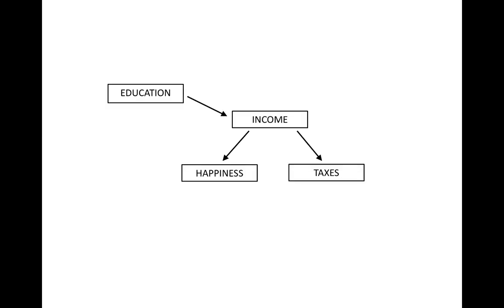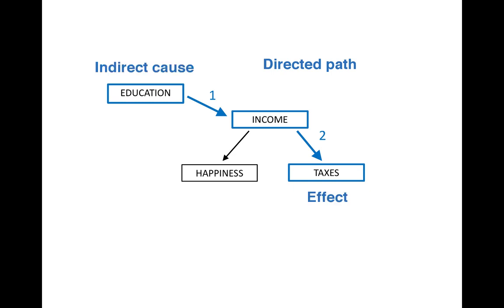This video presents the idea of an undirected path. Previously, we discussed the idea of a directed path, which is a chain of edges starting with a cause and ending with an effect, all oriented in the same direction. According to this graph, there is a directed path of length 2, from education to income to taxes, and thus education is an indirect cause of taxes.